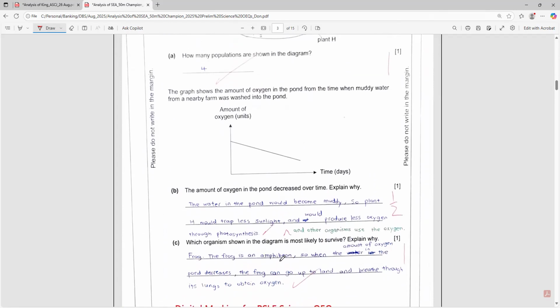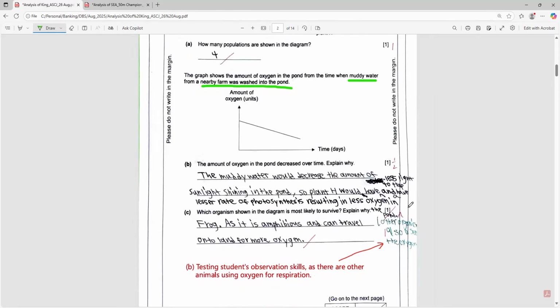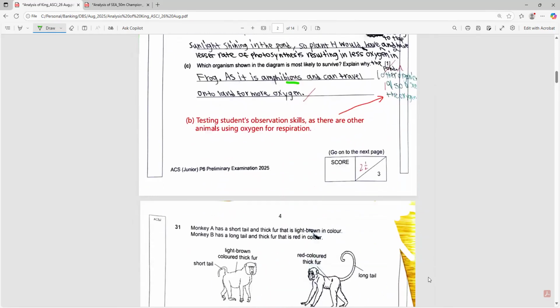amphibian. Okay, notice this child has a minor mistake here, but this is not a key word in this question. As long as the child understands that these animals can breathe on land and in water, he is not penalized for this mistake. And you can see here, frog, as it is amphibious, this adjective is correct, and it can travel on land for more oxygen. So as long as the child is able to convey the meaning that because the oxygen in water is low, this animal can exit the water to the next medium, the air, to breathe, the marks will be awarded.